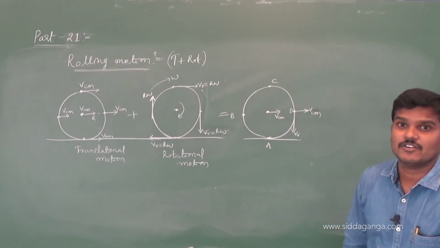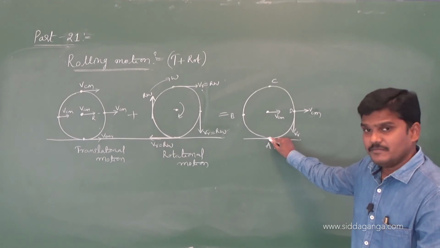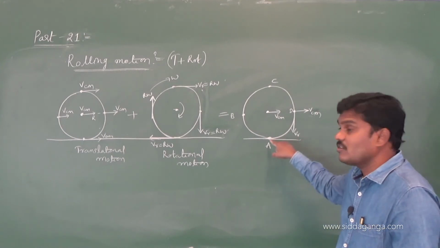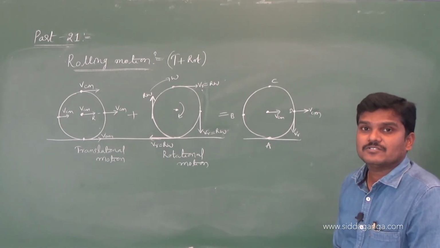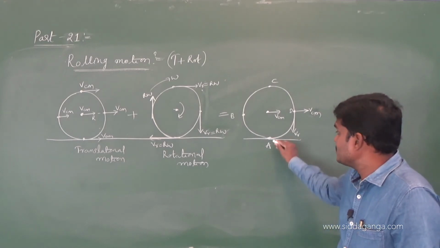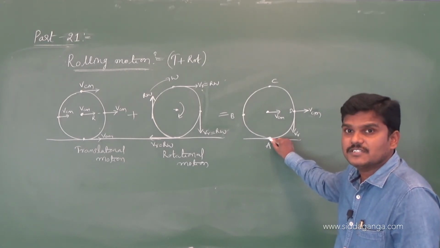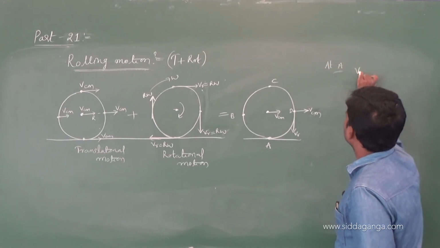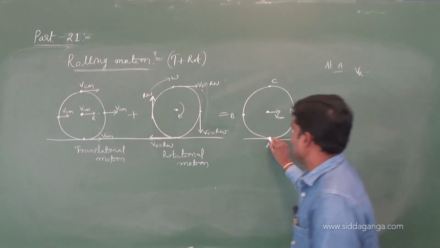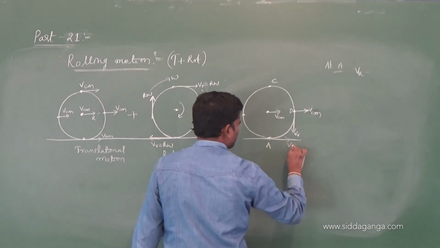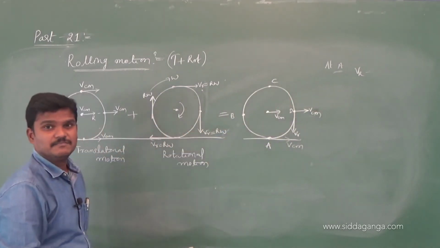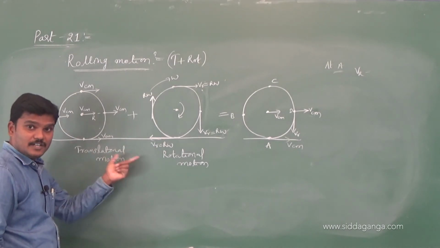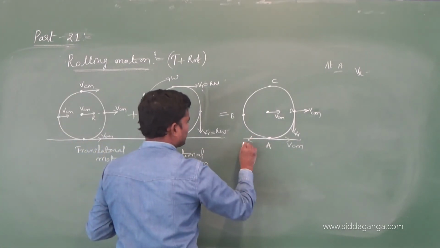Now let me find the resultant velocity at A. A means this is always in contact. So the resultant velocity at A is 0 because the body is in contact with the surface. So in case of rolling without slipping, the resultant velocity at the contact surface is 0. Then at A, one velocity is Vcm, the translational velocity, to the right side, and the rotational velocity is to the left side, which is r omega.